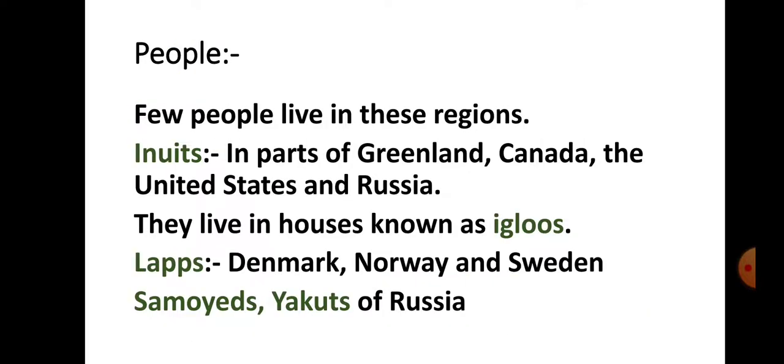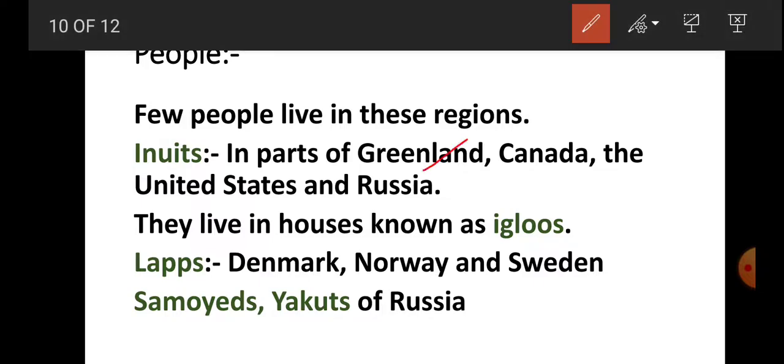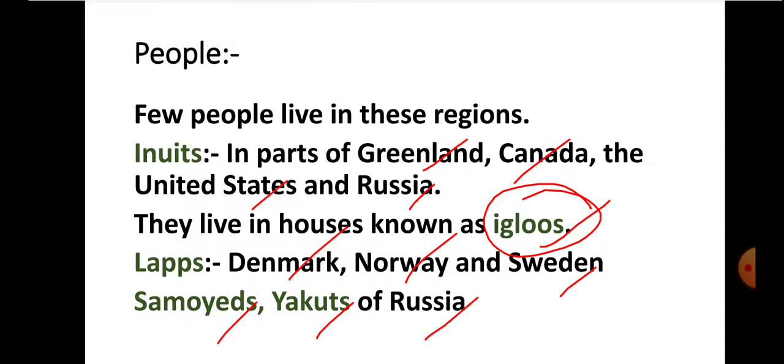So there are some tribes, or we can say local people, who live in these regions. So let us see. A few people in these regions are Inuits. Inuits live in some of the areas of Greenland, Canada, United States and Russia, and they basically live in houses which are known as igloos. These houses are made up of snow slabs. Lapps live in Denmark, Norway, Sweden. Samoyeds, Yakuts are from Russia.